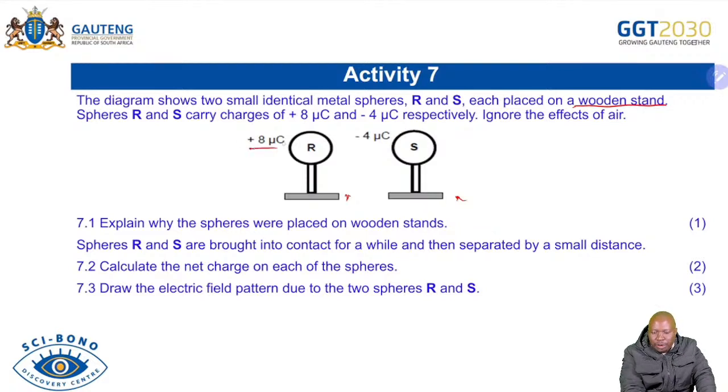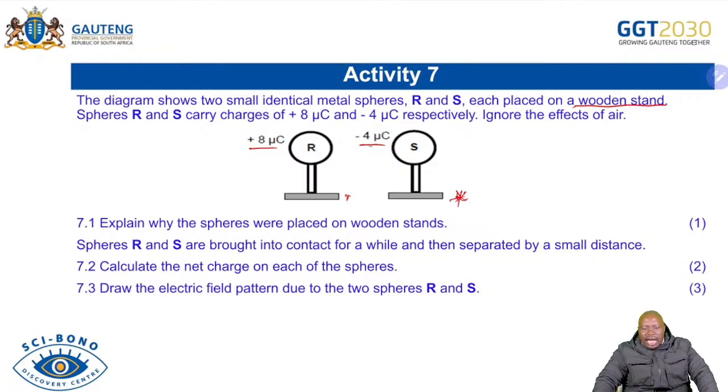So you can see that the one is positive, the other one is negative, and you know that the negative is the one that will lose electrons. A correct way to say it is that it will transfer electrons to the positive one, because it is the electrons that do the movement. Now, explain why the spheres were placed on a wooden stand. I'm leaving it for you to think. Why didn't we put them on the ground? So we are insulating them. We're ensuring that the charges cannot move to the ground. So it's important that you have that in mind, because we don't want our charges to move to the ground.